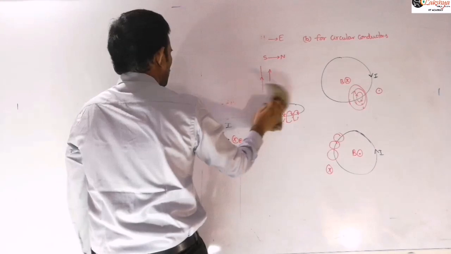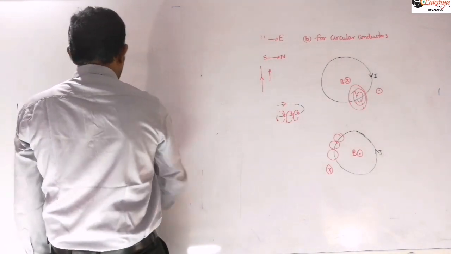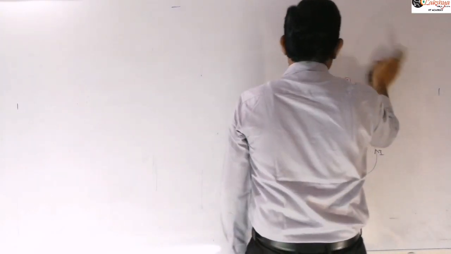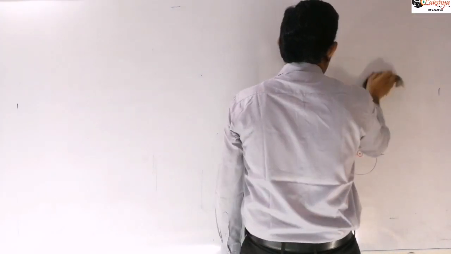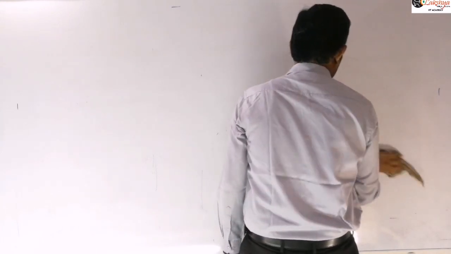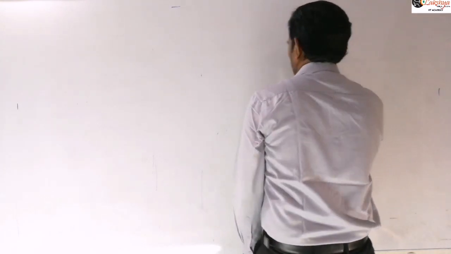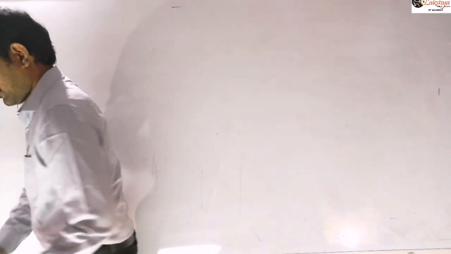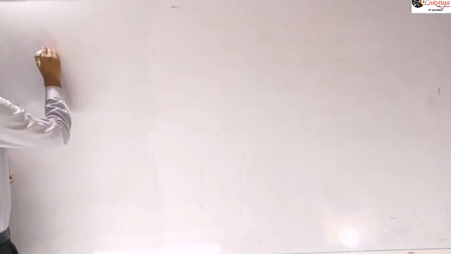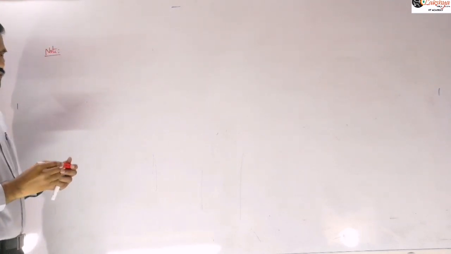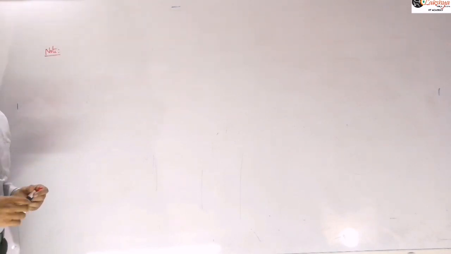And next let us see the application of Ampere's, that means Biot-Savart's law: magnetic field due to a straight conductor. Before that you need to observe and write a note here. This magnetic field we are discussing is relative. It is a relative thing, because we mentioned already in the beginning of this topic.